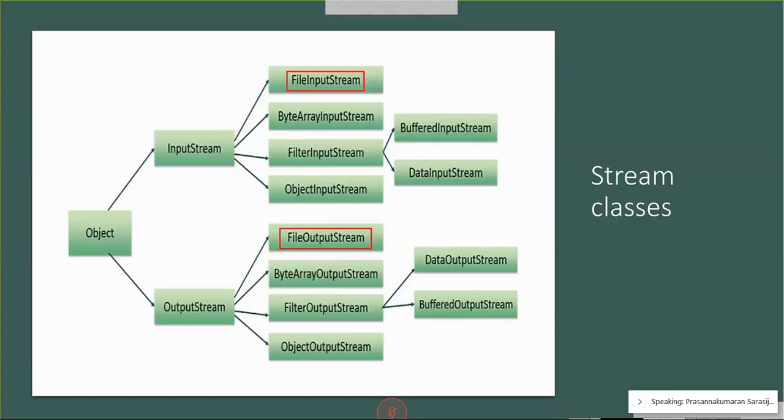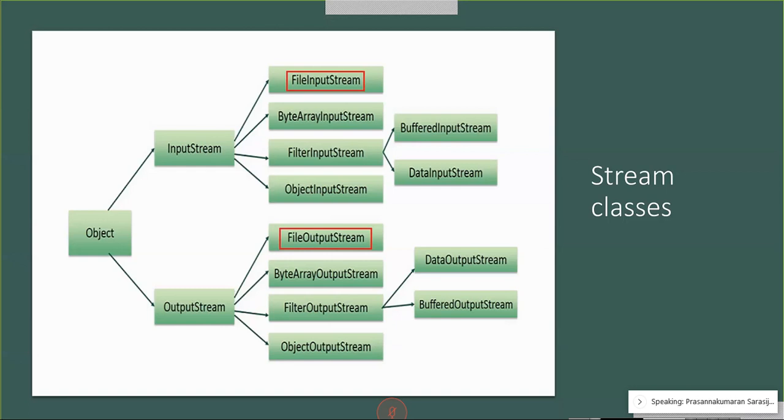Now, try to go through the different stream classes in Java. You have to collect a picture like this. This picture is common. If you do a Google search for Java stream classes and click on images, you will get a number of pictures. All are almost the same, and there may be some difference in how people prioritize these classes.